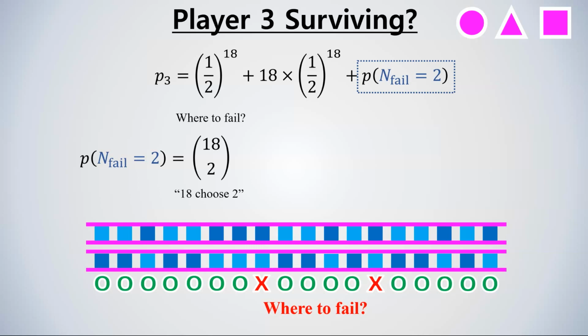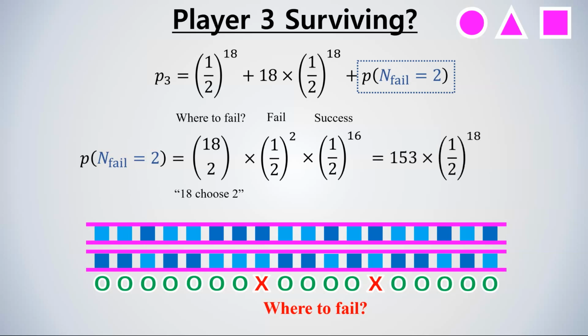In those 2 positions, players 1 and 2 must fail, so we have 1/2 squared, the probability of failing twice. Then for the other 16 positions, whichever player is at the lead must succeed in all of them, so we have 1/2 to the power of 16, the probability of succeeding 16 times. If we calculate this, we have 153 times 1/2 to the power of 18.